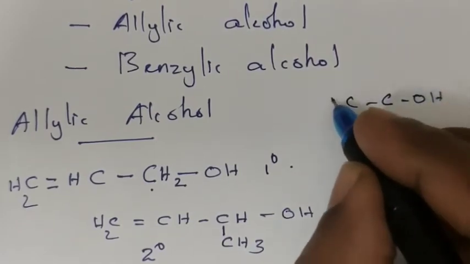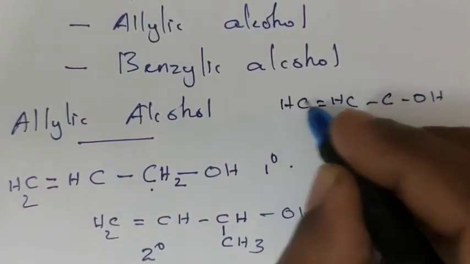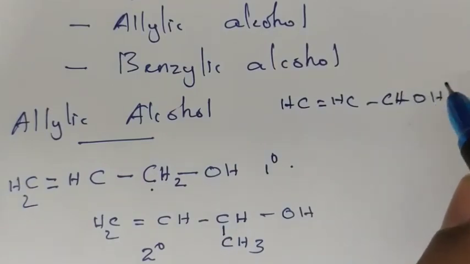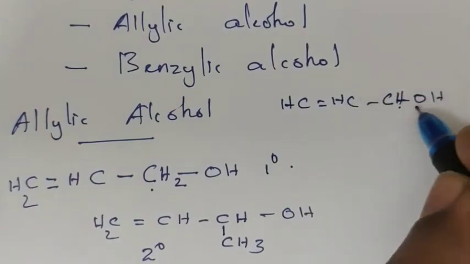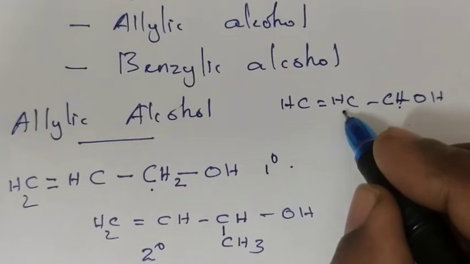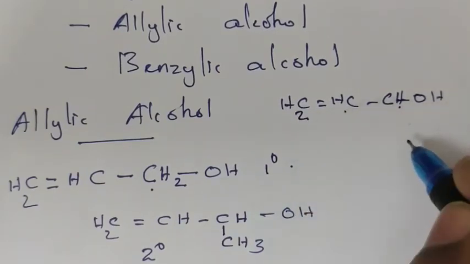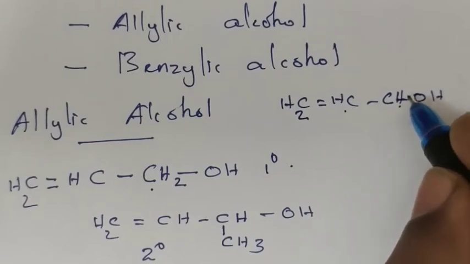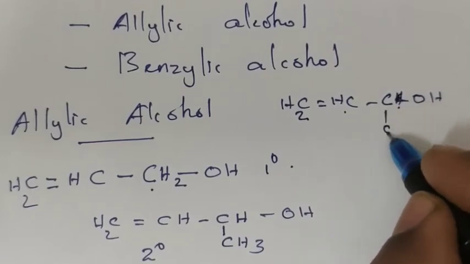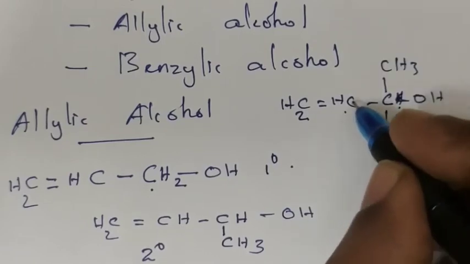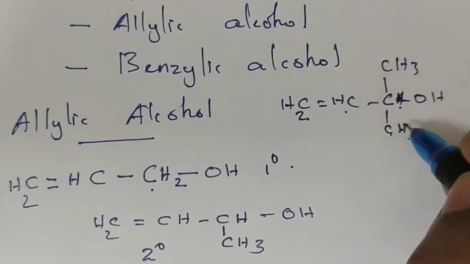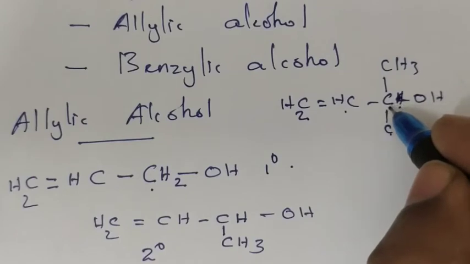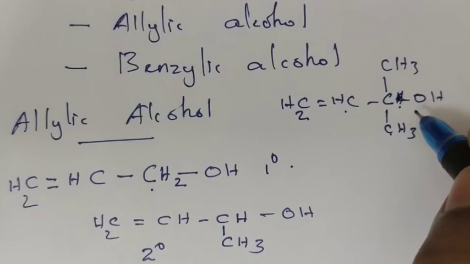C OH, CH double bond CH, that is, the carbon which carries the OH group is attached with a double bonded carbon. Therefore, it is an allylic carbon. Suppose this allylic carbon is attached with 1, 2, 3 other carbons, then this allylic carbon is called tertiary allylic carbon and this alcohol is called tertiary allylic alcohol.